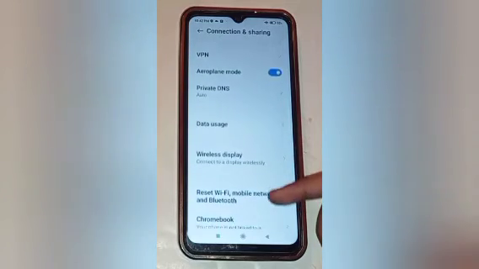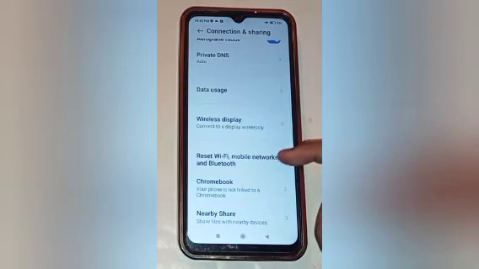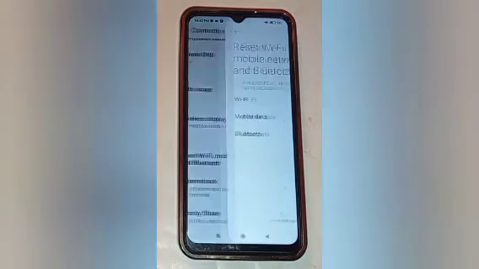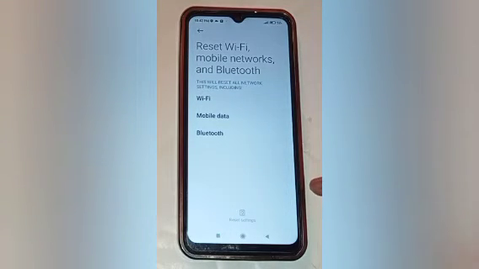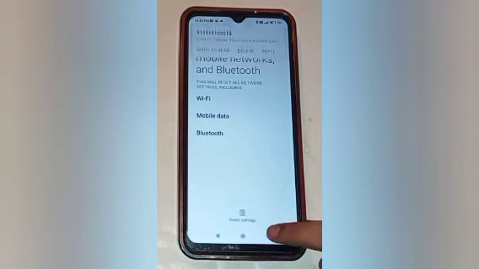And you have to move up and click on the reset Wi-Fi, mobile networks and Bluetooth option, so click on that. Click on that option. Now click on the reset setting, then click on OK. Wait for some seconds, and here you will see network settings have been reset.